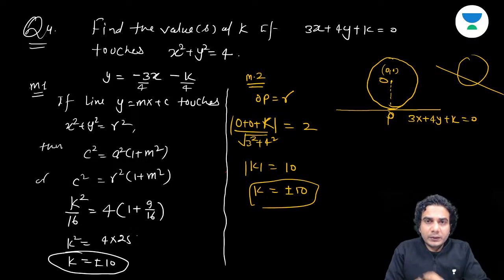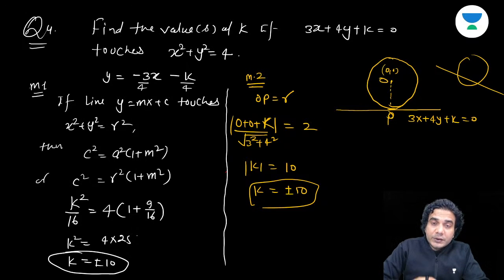As of now, you know only one standard curve, that is the circle with center (0, 0). Later we will know the standard parabola, and then the standard ellipse, and then the standard hyperbola also. Similarly, the condition we have proved for this circle, the same kind of condition we will get for the standard parabola, the standard ellipse, and the standard hyperbola. But those conditions will be applicable for only standard curves.